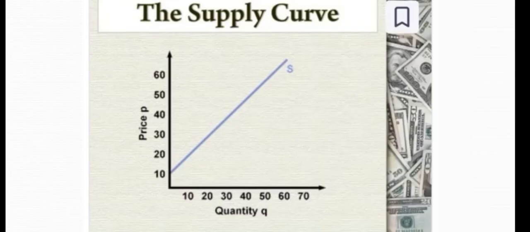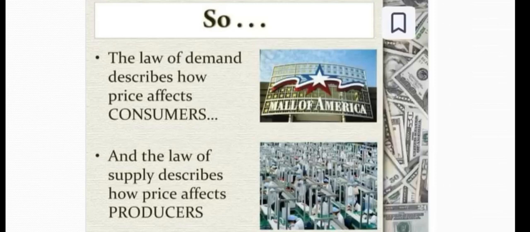See the supply curve, the blue line. The blue curve is the supply curve, and according to price, when price goes up, supply goes up, and when price goes down, supply also goes down. So the law of demand describes how price affects consumers, and the law of supply describes how price affects producers.